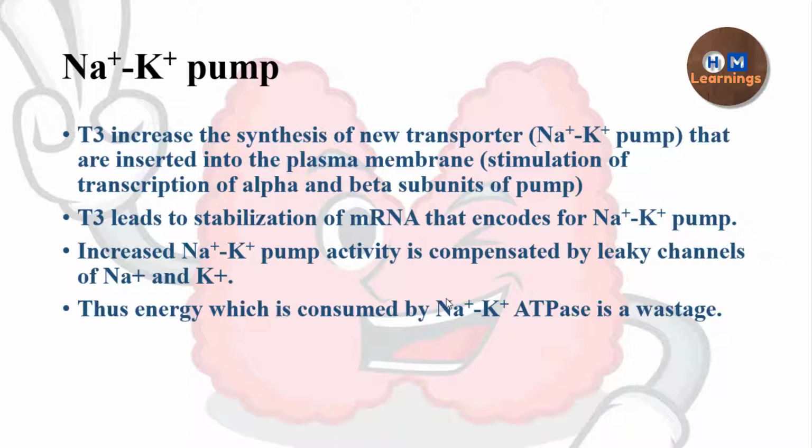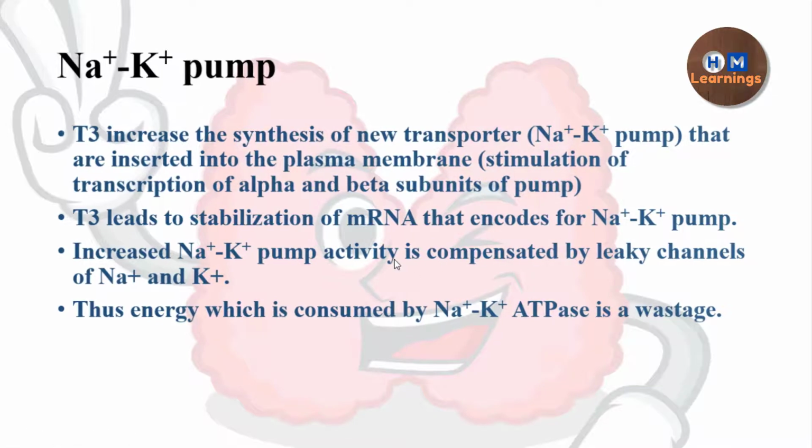There is all wastage of ATP, because the sodium potassium pump is using ATP for pumping sodium and potassium against their concentration gradient, and it is wasted by the leaky channels. Ultimately the concentration gradient remains the same, because the sodium potassium pump is operating as well as the leaky channels. So there is no usage. That is how the thyroid hormone has a calorigenic effect. It is actually wasting the energy.